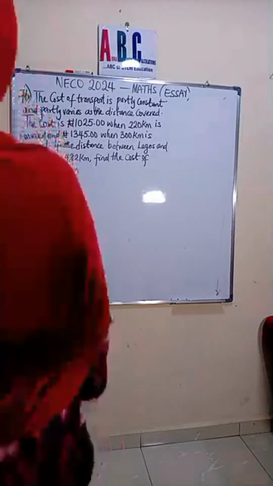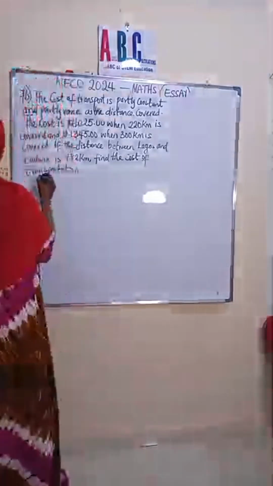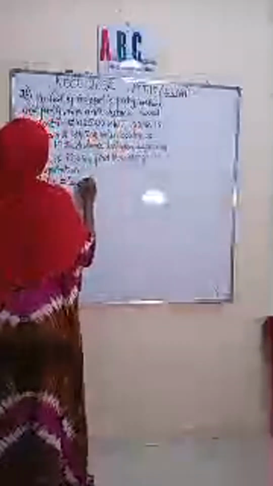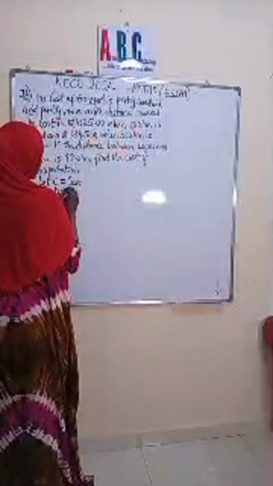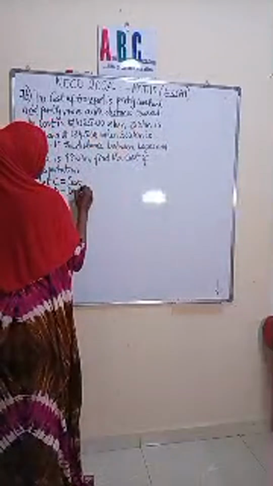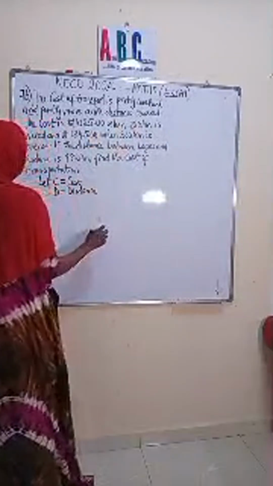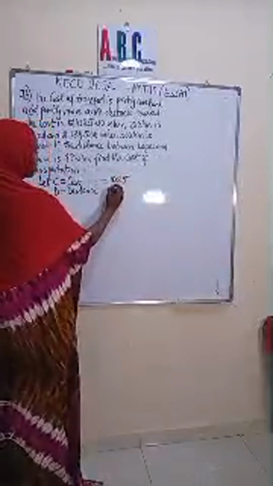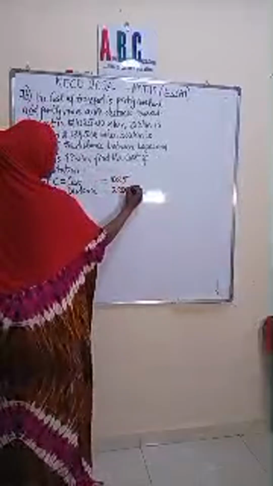Since it says that was the cost, can we let C represent the cost? The cost of transportation is partly constant and partly varies as the distance. So can we let the distance be represented as D? So I'm bringing out the parameters. When the cost is 1025 naira, the distance covered is 220 kilometers.